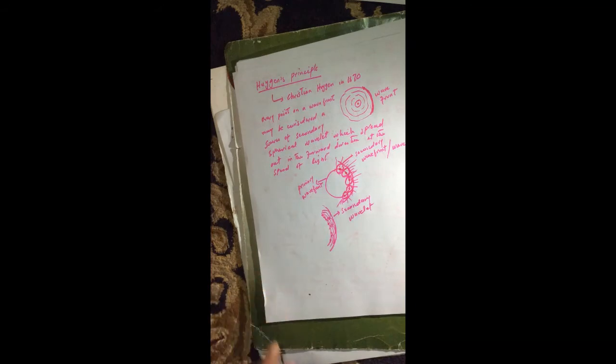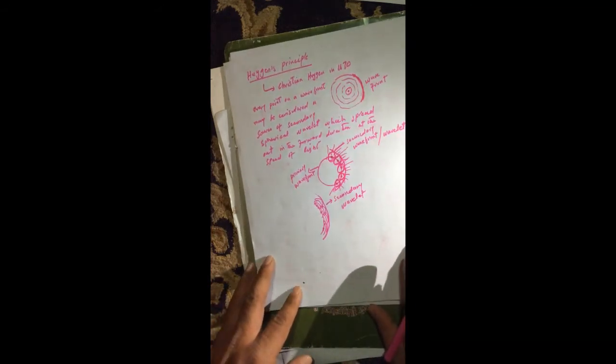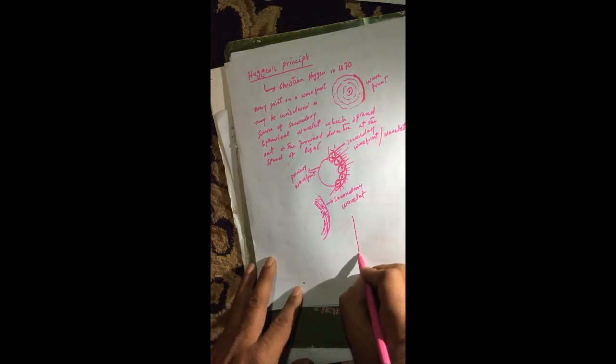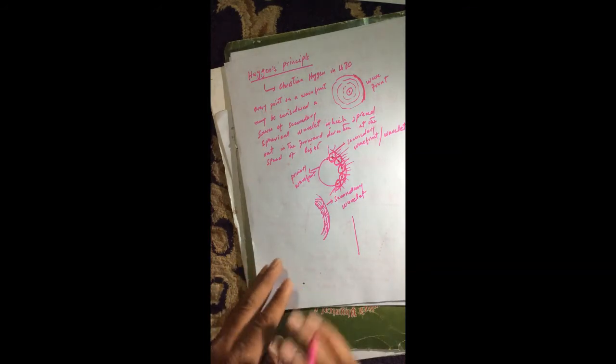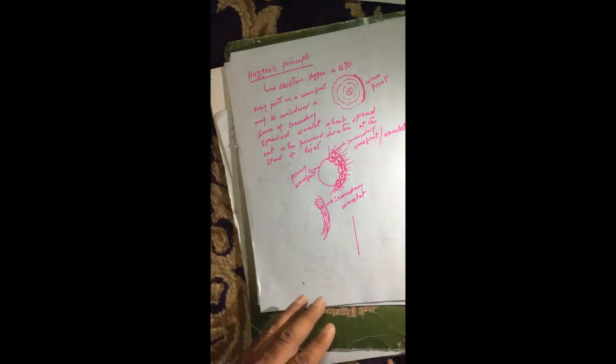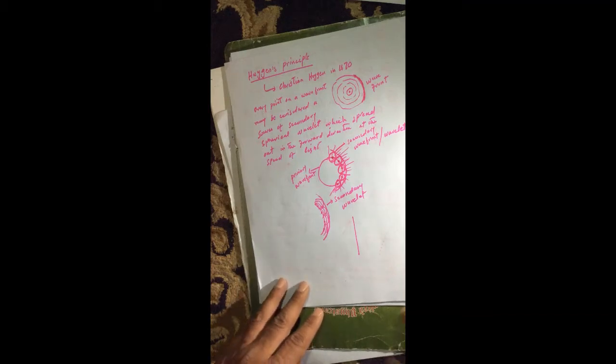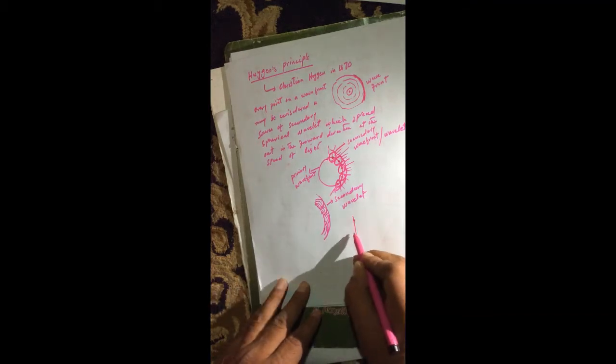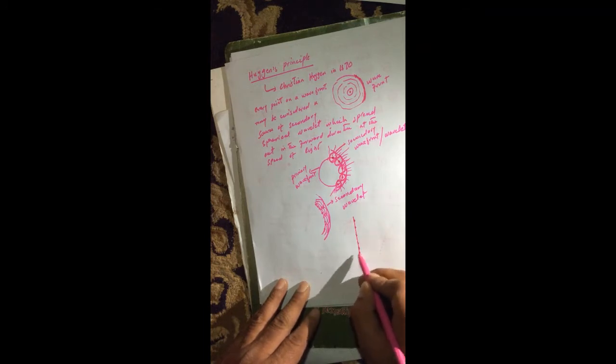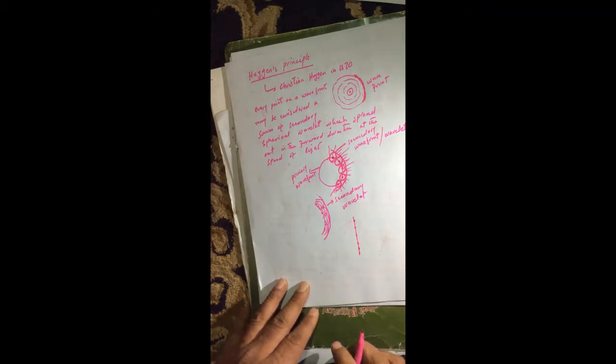If I consider a plane wave, like if a wave approaches a point where it looks like a plane wave, then each point on this wavefront becomes a source of light.